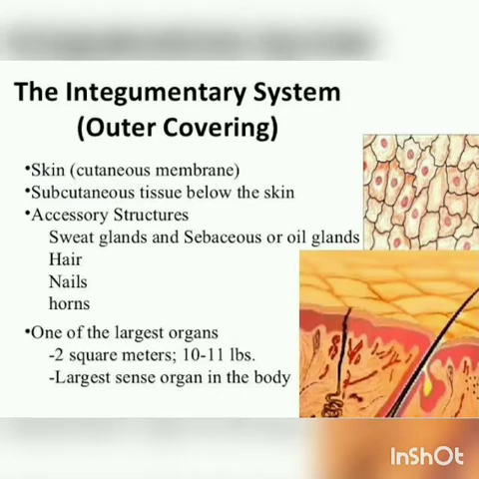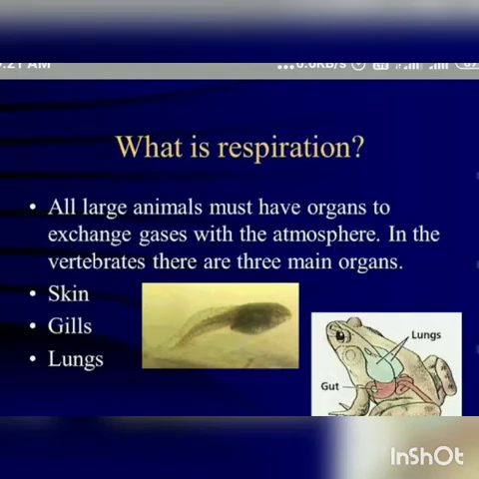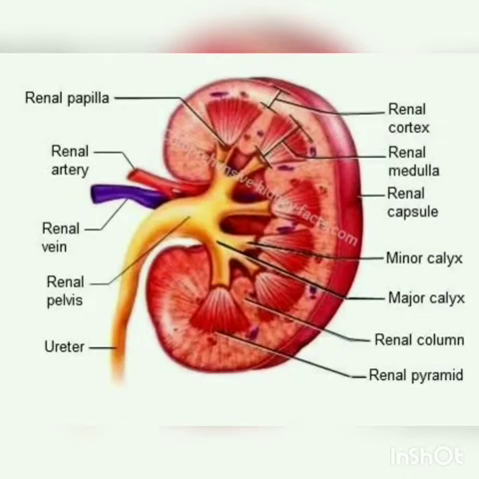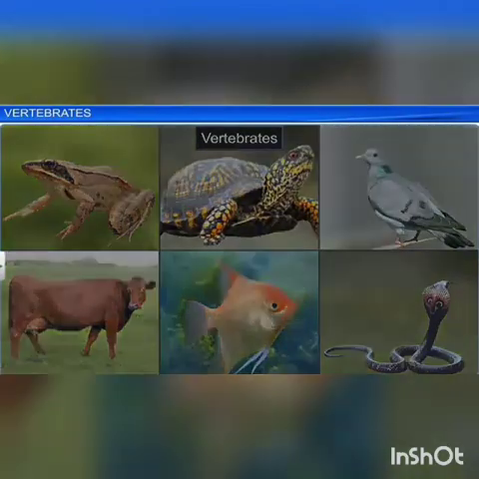The skin is covered by protective skeleton comprising scales, feathers, hairs, etc. Respiration is aerobic through gills, skin, buccopharyngeal cavity and lungs. Vertebrates have a ventral muscular heart with 2, 3 or 4 chambers and kidney for excretion and osmoregulation.